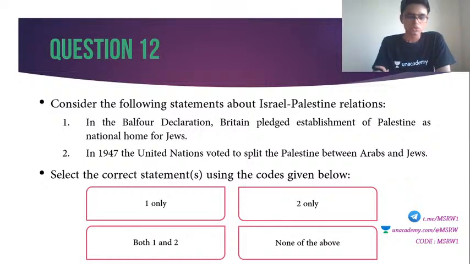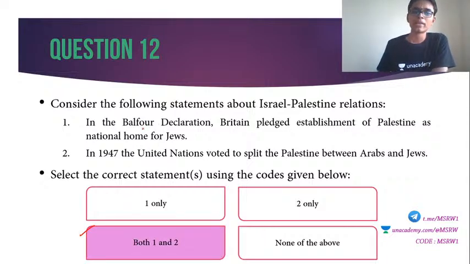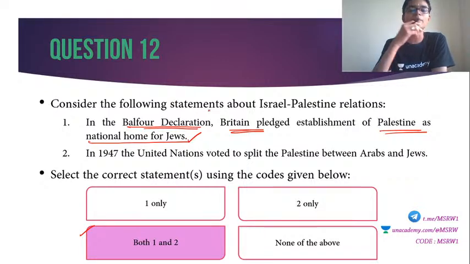Okay, so the 12th question answer is both. Both the statements are correct. Okay, the Balfour Declaration is a declaration according to which Britain pledged that Palestine will be created as the national home for Jews. Okay, this is a very famous declaration, the Balfour Declaration. I hope, if you have listened to my world history series, you will get this. Britain pledged Palestine as the national home for Jews.